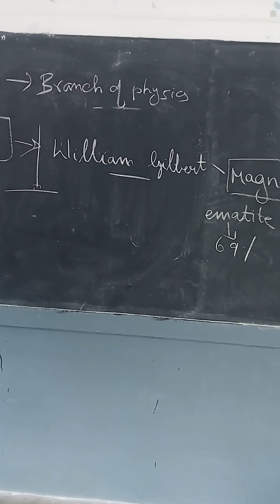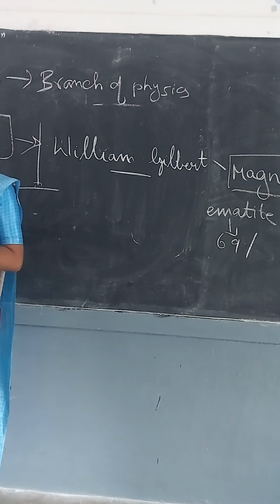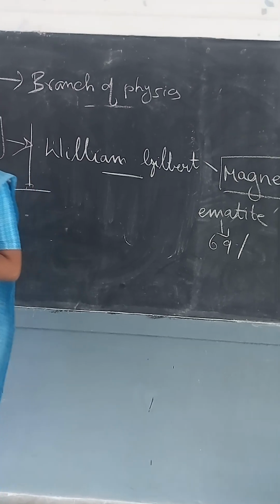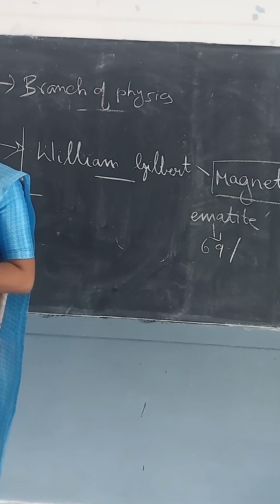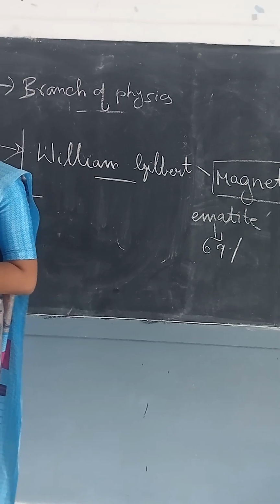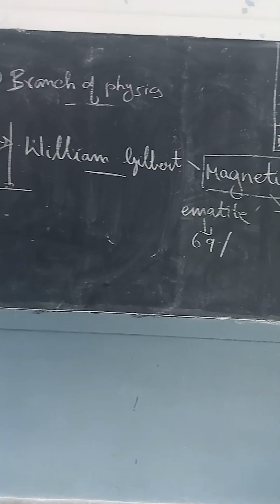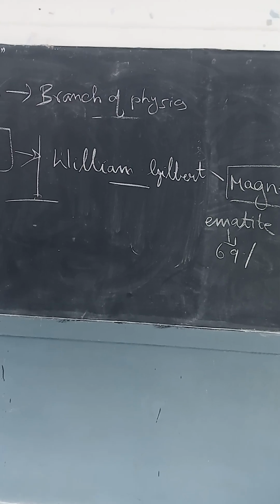Fine. And now we are going to magnetic properties. So you know the two general magnetic properties. What are those? Attraction and repulsion. Yes, they have given. Attraction and repulsion. So we will learn about three magnetic properties.